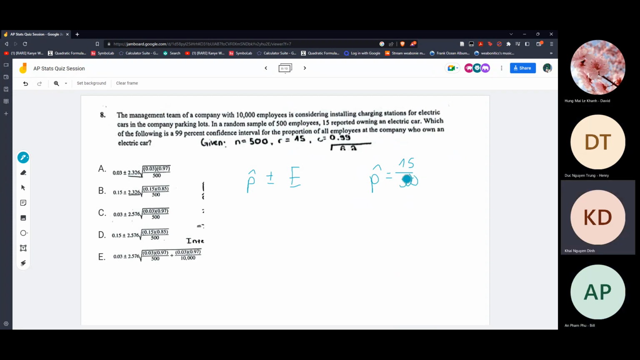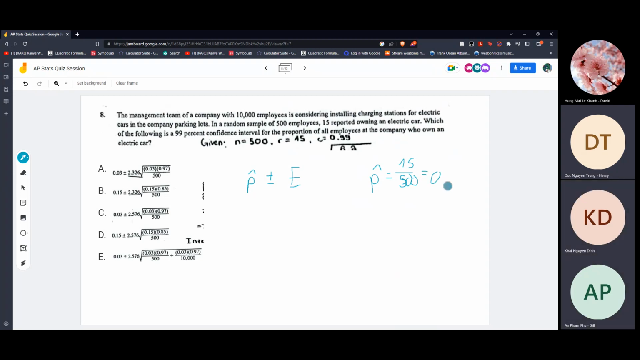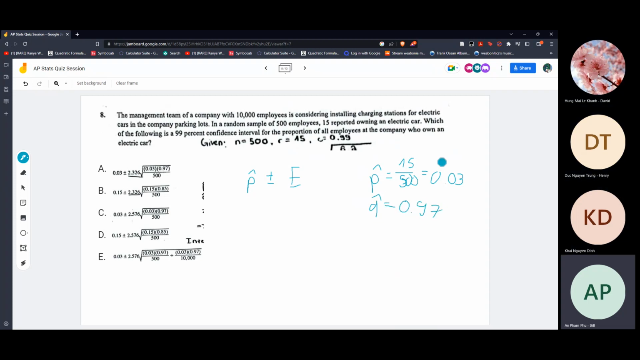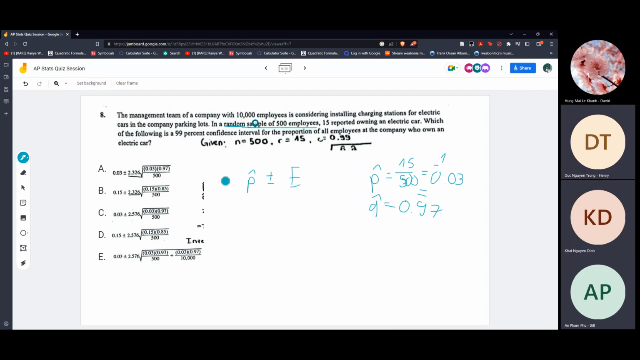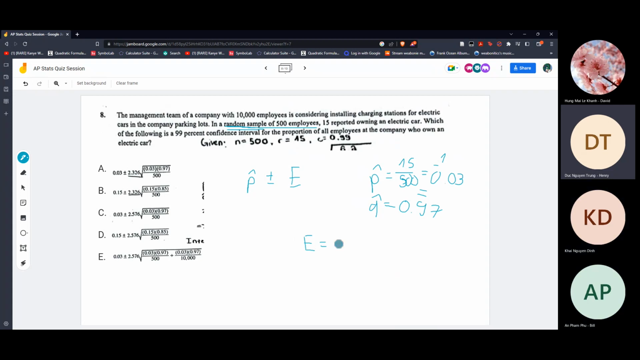500. This is a tricky one because some people might get tricked by the 10,000. That's the population. We don't really care about it in this one. q hat is 0.97. Pick this one, highlight this. Now calculate the e, which is pretty simple. You usually see it multiplied by q.